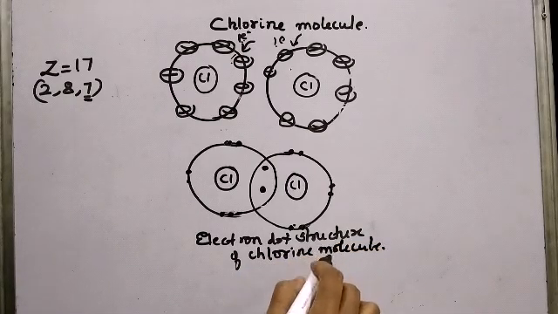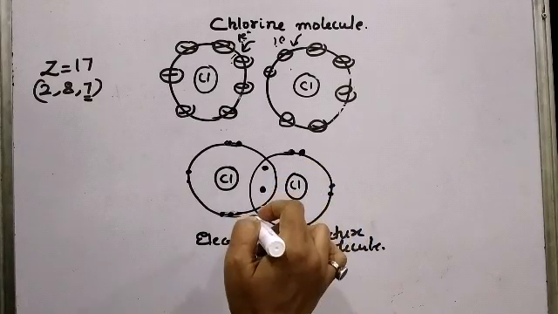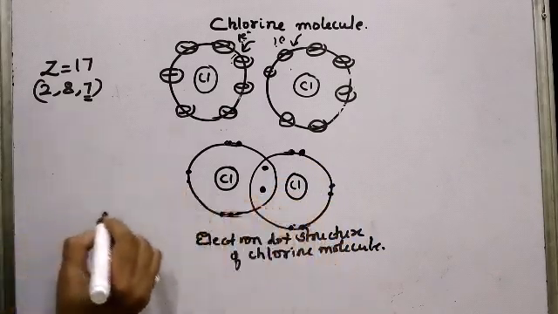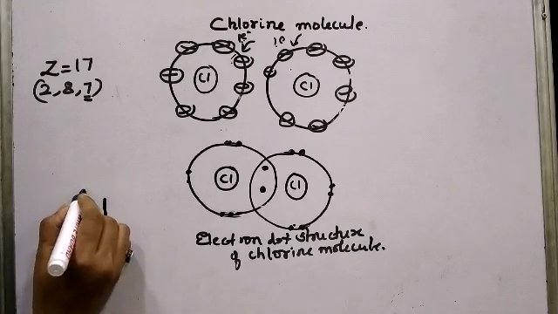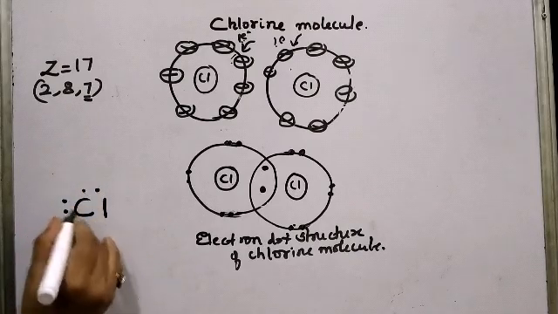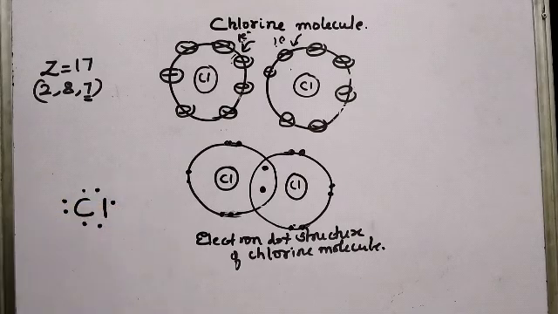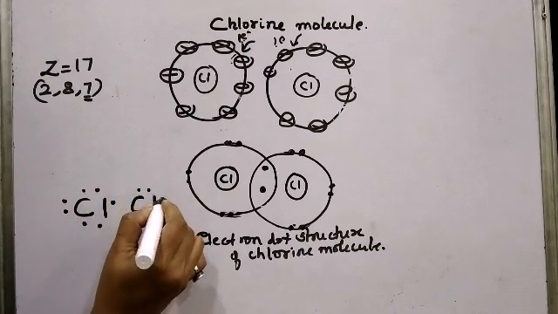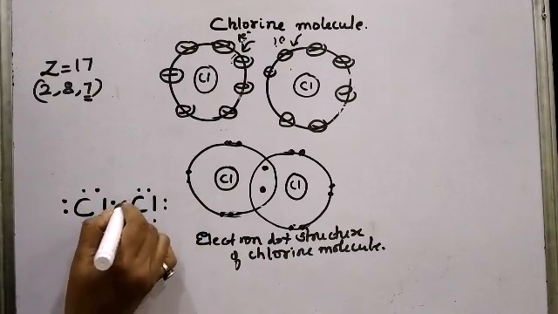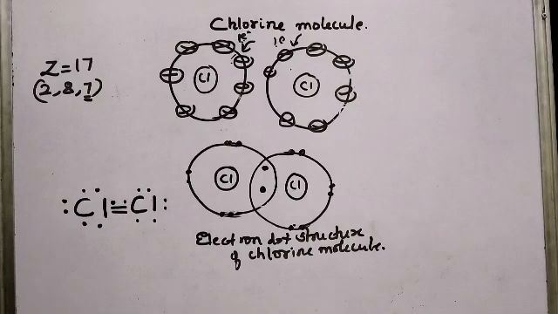You can also show the electron dot cross structure of chlorine molecule without the circles. So if it is to be drawn without the circles, I take one chlorine atom and I show the 7 electrons of the chlorine atom. 1, 2, 3, 4, 5, 6, 7. Okay, these are the 7 electrons of one chlorine atom. Second chlorine atom, 1, 2, 3, 4, 5, 6 and 7. You can see here one pair of electrons is shared between two chlorine atoms.